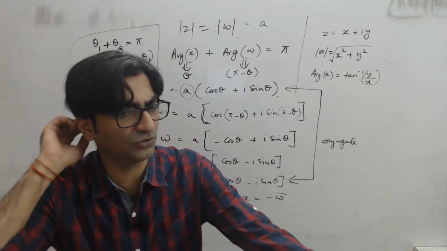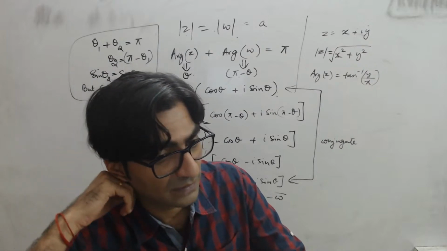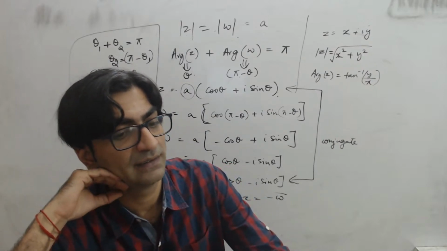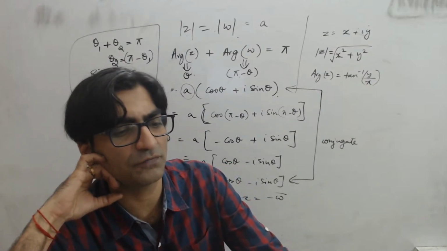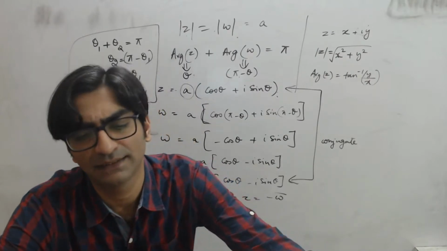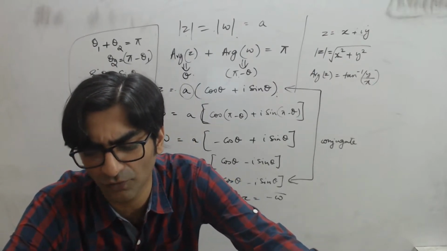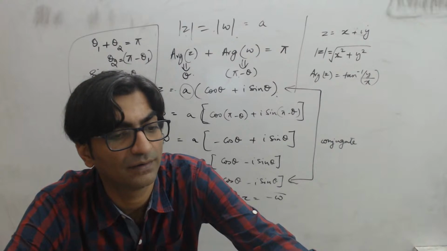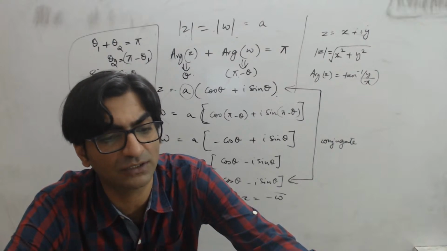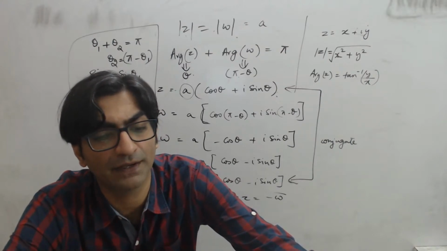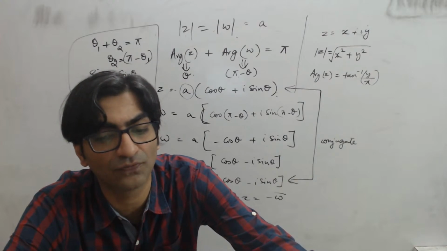Points Z1, Z2, Z3 and Z4. I think Z4 is missing, please add it. Z1, Z2, Z3 and Z4 in the complex plane are vertices of a parallelogram if taken in order only if, yes, Z4 is missing in the question.